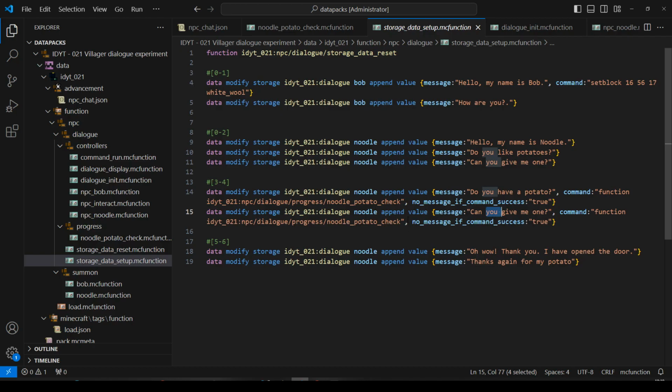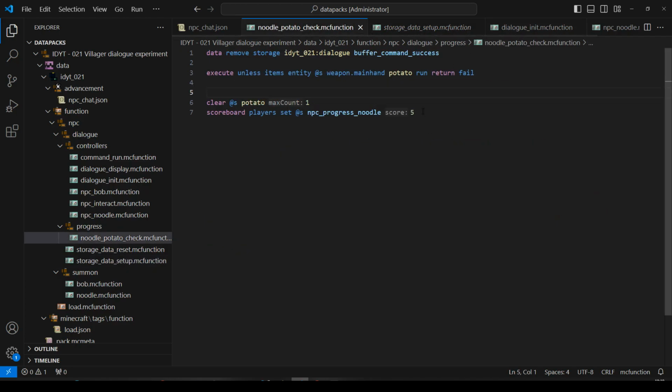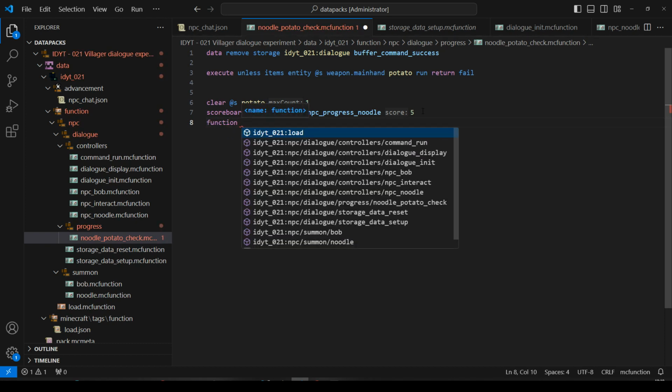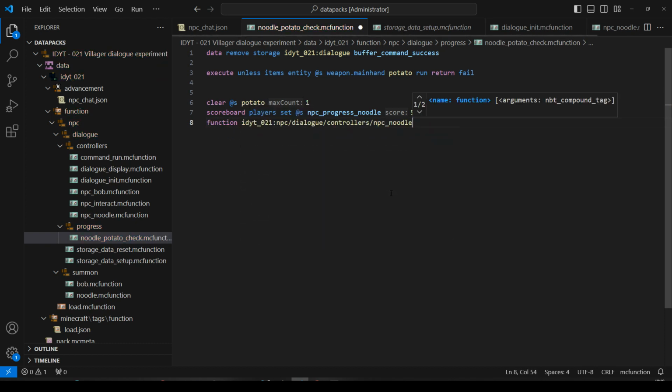And he's going to say, you do have one. And then he's going to set my progress to 5. So he's going to jump up to here, 5 and 6. Oh, wow. Thank you. I've opened the door. Cool. Back to Noodle Potato Check. We will then call the dialog function, Noodle. So we're going to call his dialog again. And then what we'll do is we will say the command was successful.